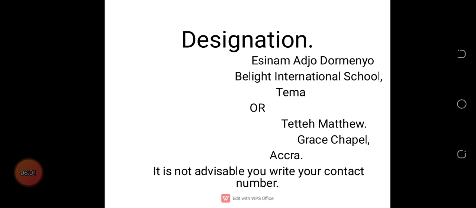It is not advisable that you write your contact number. You can imagine the number of calls you'll be receiving if everyone must call to commend you for the article they have read. The best you can do for yourself is to put your address there so the person can get to you through your address.